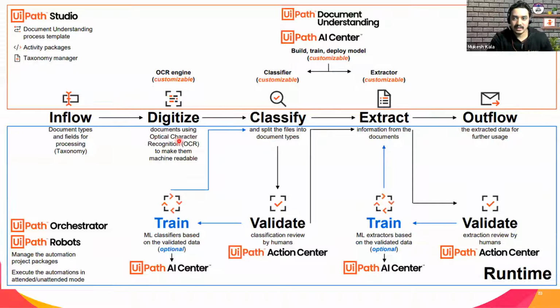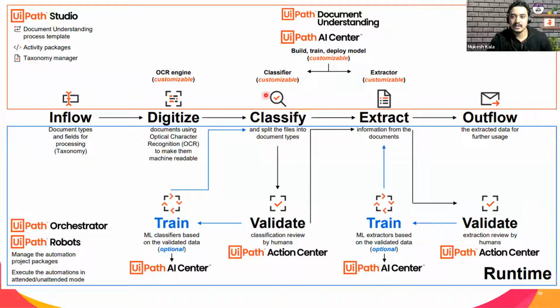Once it is digitized, the data is passed to the next step, which is called classification. Now, in classification, you have something called the UiPath AI Center. Build, train, deploy the model. You can have different types of classifiers which are available in UiPath, right? We'll see what the different types of classifiers are and I'll tell you how they work. As of now, just remember that when you come to classification, it connects to UiPath AI Center. AI Center is a place where you build, train, and deploy the AI models. From here, you use any kind of classifiers.